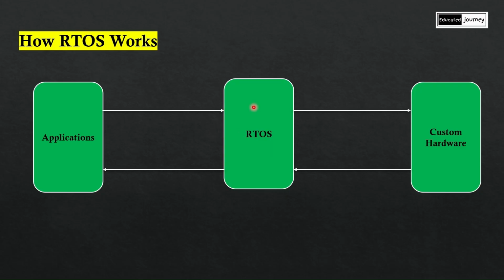It gives priority to the task. Like let's assume we are having three tasks, one, two, three, and it will give priority amongst the three, which has the most priority and which has to be done more importantly first. And it's also responsible for doing the task on time within the deadline. If the deadline has passed, suppose it has to respond within 9 seconds and it has responded in 10 seconds, then it means it's a failure of the real-time operating system.